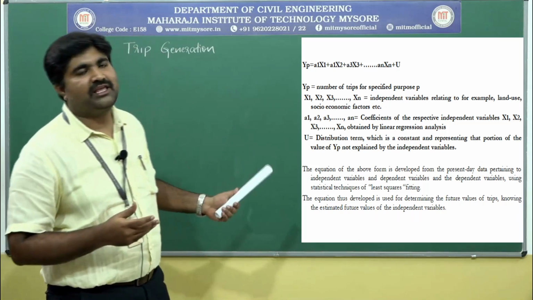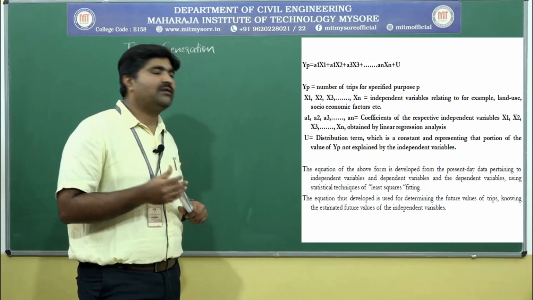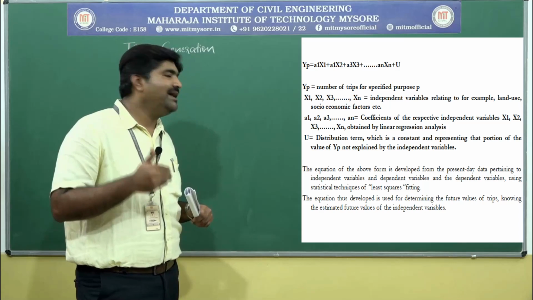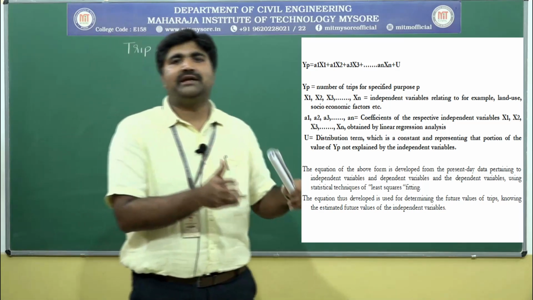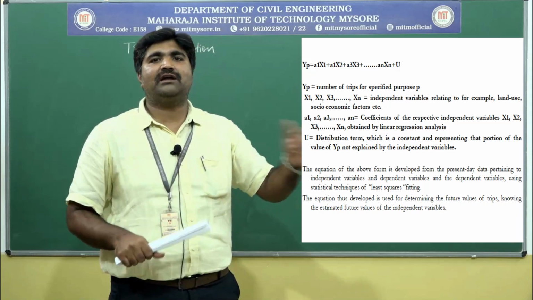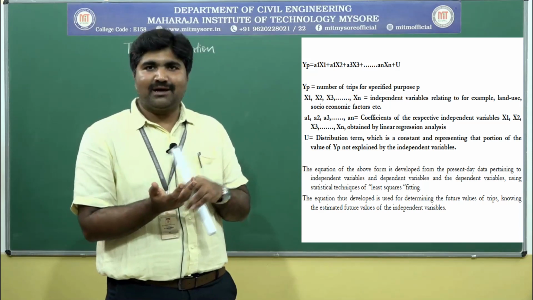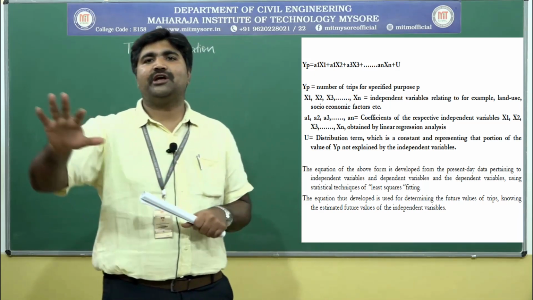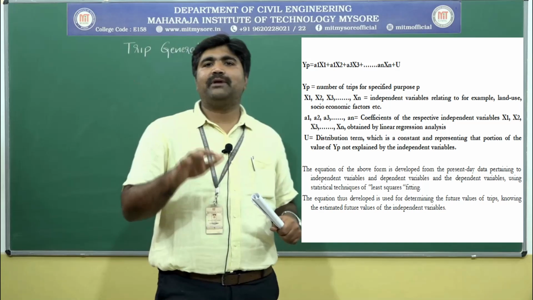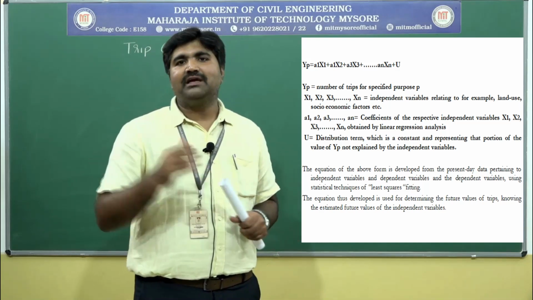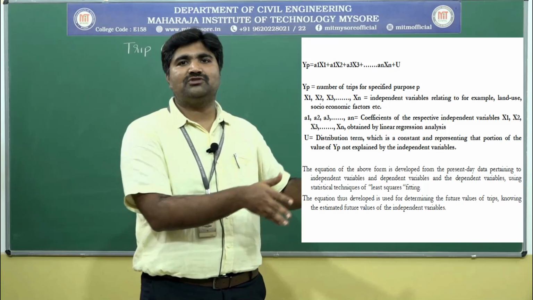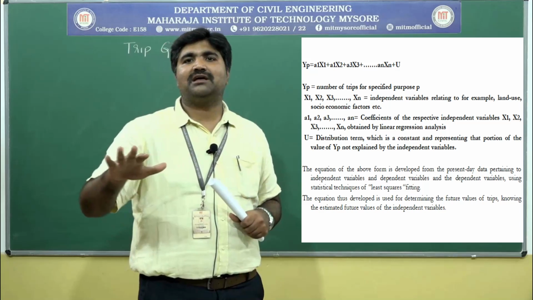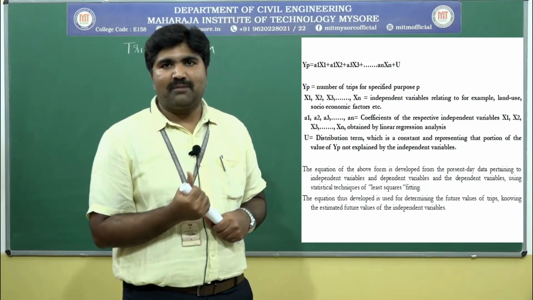Lastly, the equation thus developed is used for determining the future values of trips by knowing the estimated future values of the independent variables. By studying the independent variables, we know what they are. That may be income, car ownership, family size and its composition, land use, or socio-economic characteristics. Based on this, we can predict the future trips. What the future land use will be, whether it may be used for a residential, industrial or commercial area. Based on that, we can predict the number of trips.